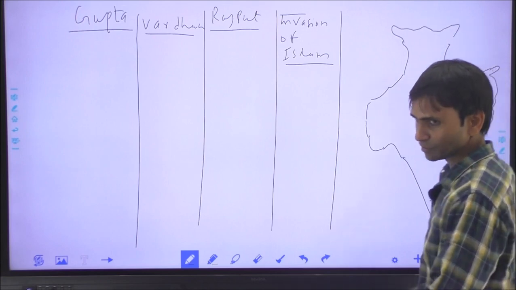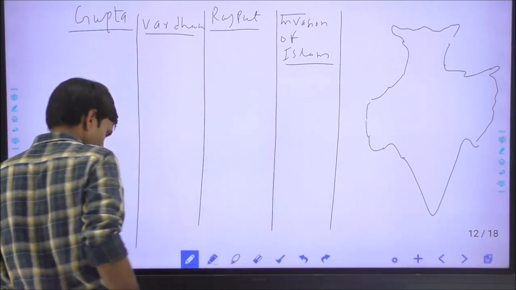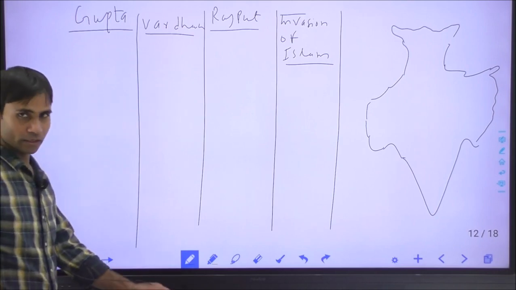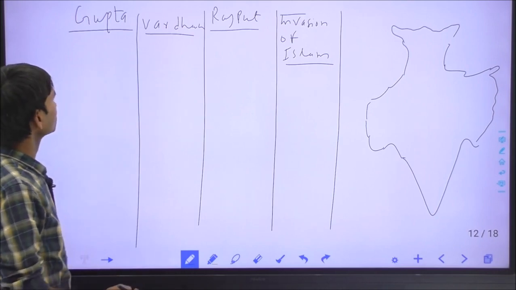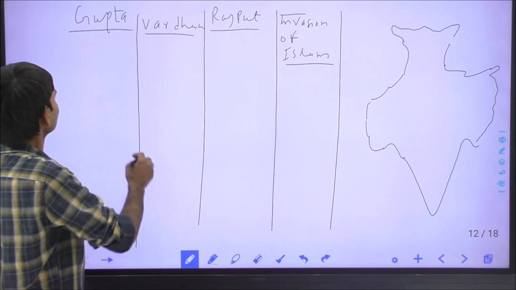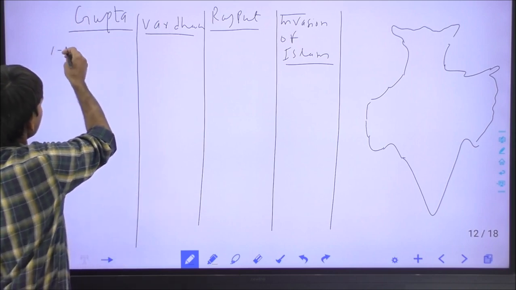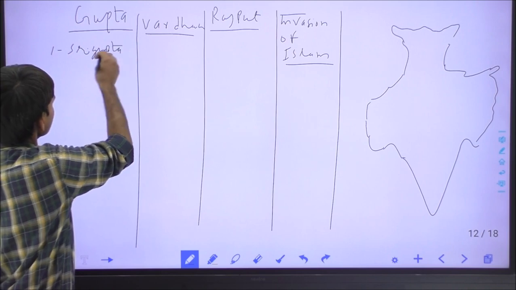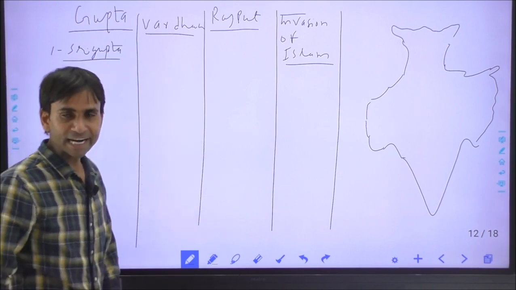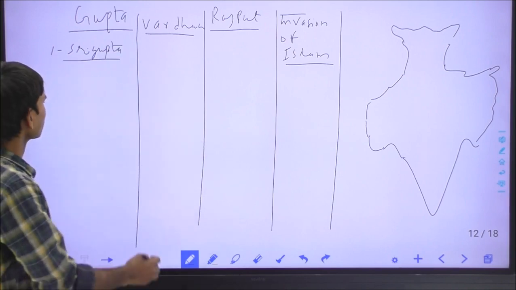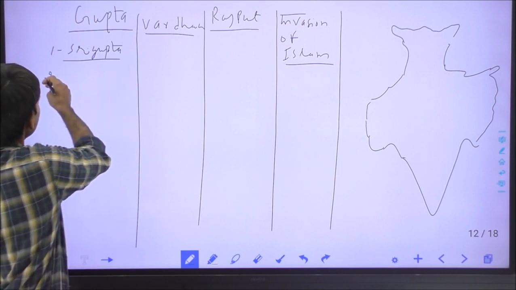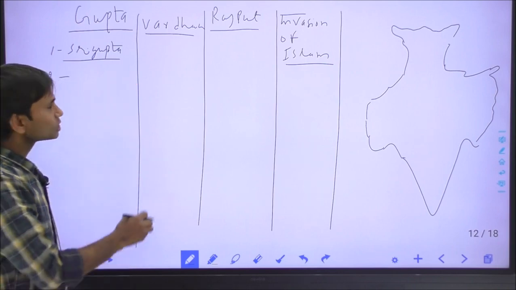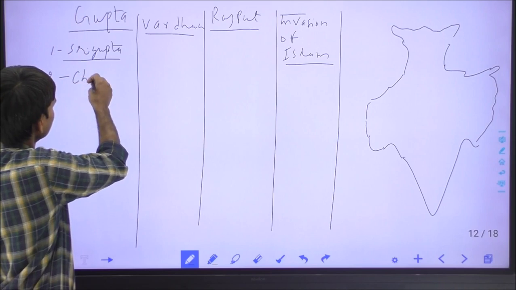Map makes the information more scientific. Gupta dynasty ruled over India from the 3rd century to the 6th century. Gupta dynasty was founded by Srigupta. So this was the first ruler, Srigupta, whose reigning time is disputed among scholars, and who made Pataliputra his capital. Then this was Chandragupta I.